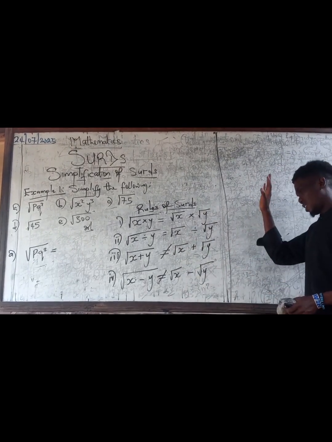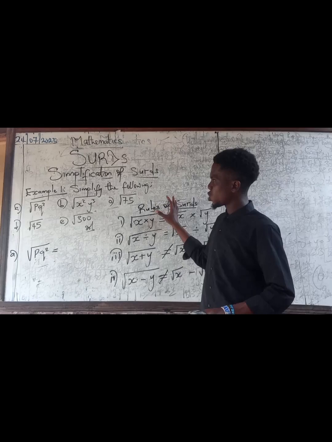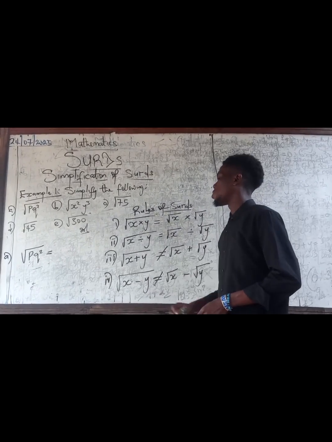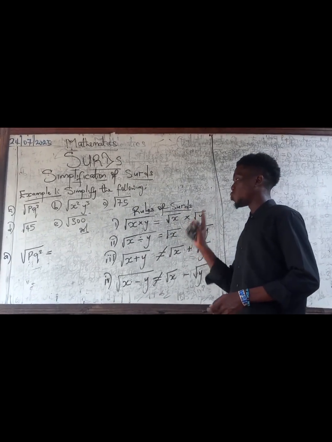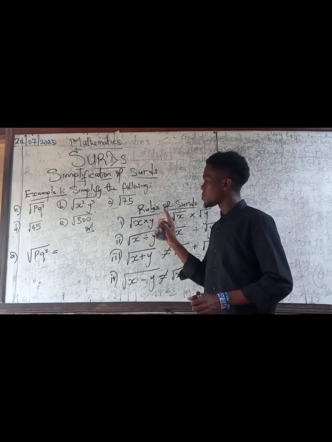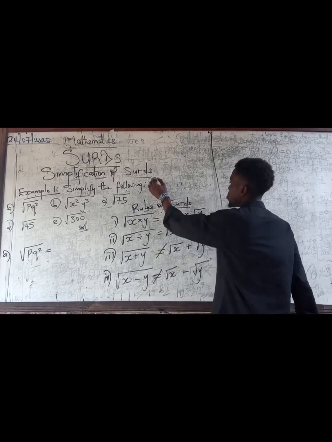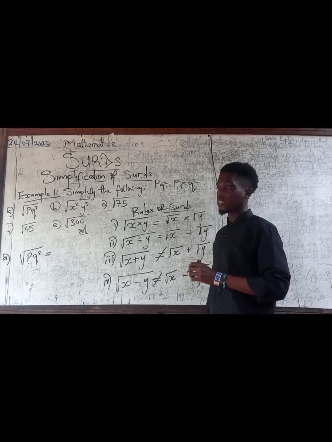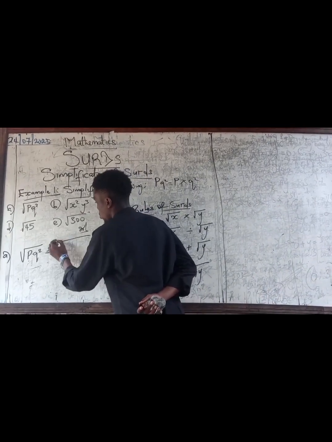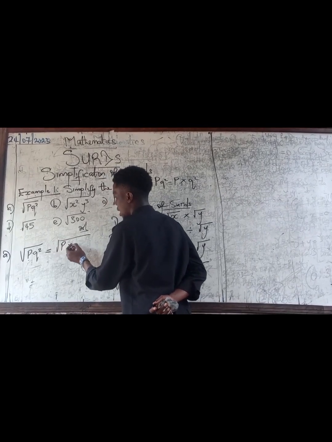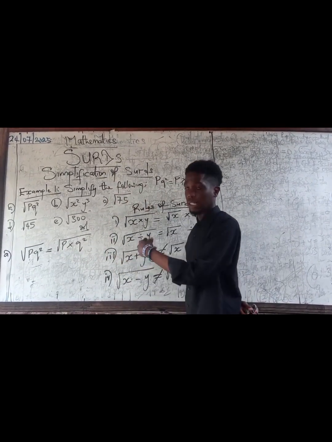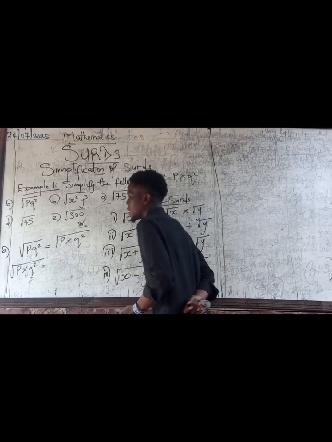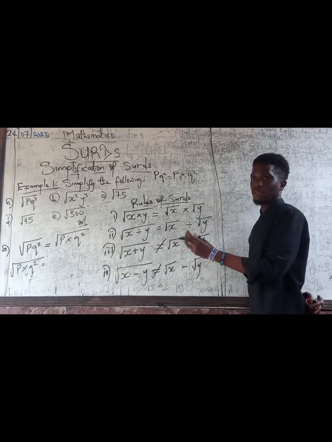Now that we have this knowledge, we're going to use it to solve or simplify, rather, these sorts. So, let's take the first question. It says square root of pq squared. So remember, p here is multiplying q squared. So pq squared is still the same as saying p times q squared. Correct? Exactly. So this is square root of p times q squared. So you can see how I brought it out. It's still the same. So if I have square root of p times q squared, now, using the law of multiplication, what happens? I have to separate them, right?